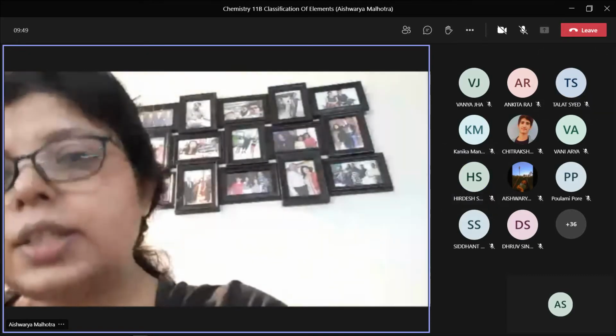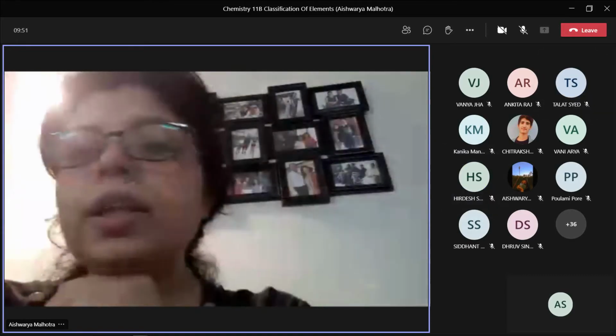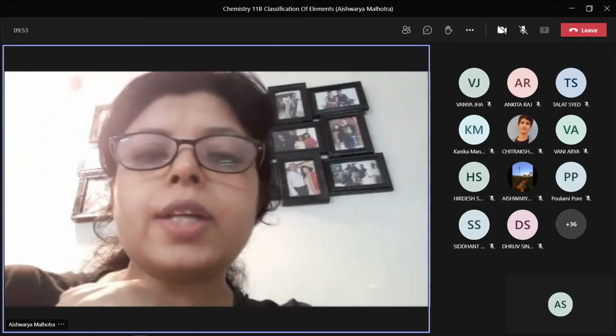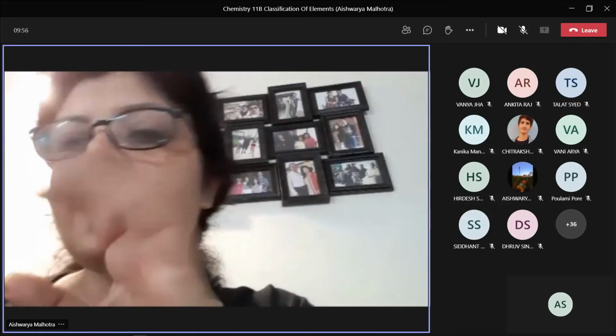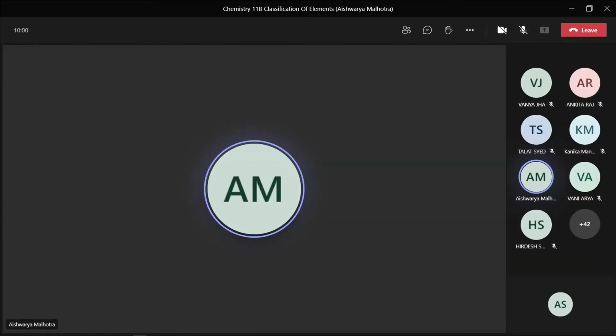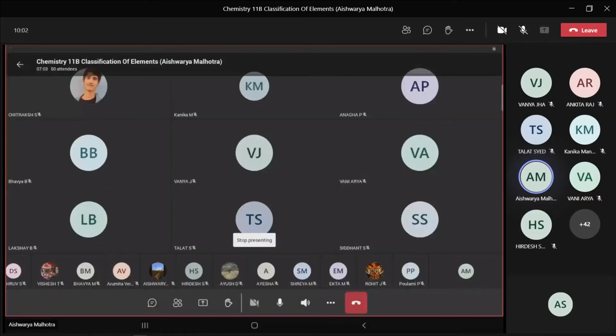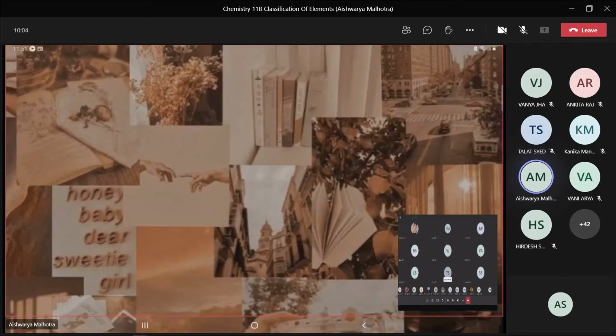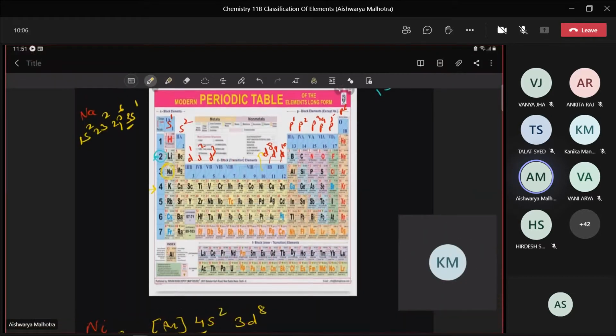Quantum. And for the first time, as you can see over here, there is a very clear demarcation between metals, non-metals, and metalloids, and you can easily understand which one is metal and which one is metalloid.